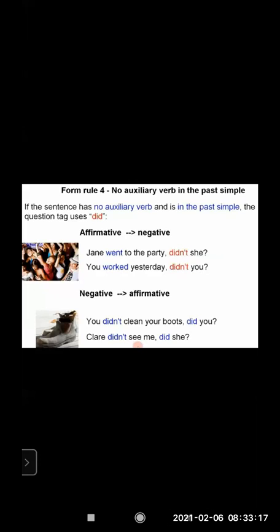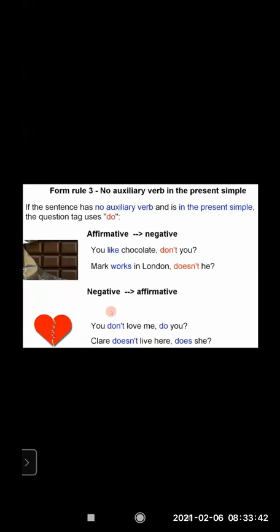But when affirmative comes, then you get confused. Like Jane went to the party. Now what should I add? Do, doesn't, didn't? So you should see went is the simple past. So didn't she? You worked yesterday. Past simple it is. So didn't you? Again, I will tell you rule 3 to see properly. See here also in the affirmative, like and works is there. This is present simple, so don't and doesn't. It's doesn't because we are talking about the third person, Mark.